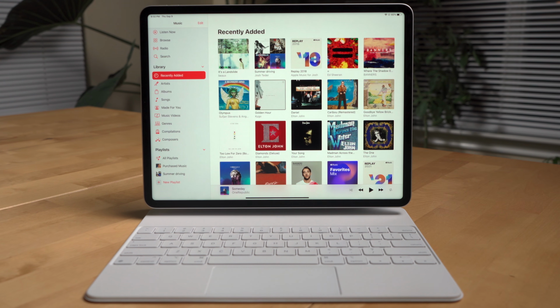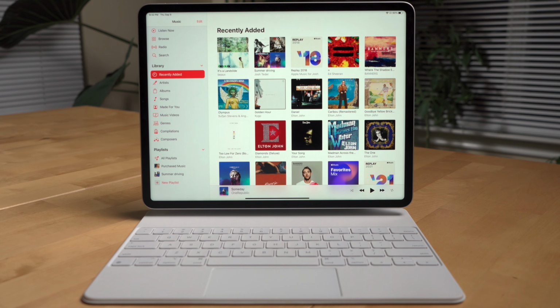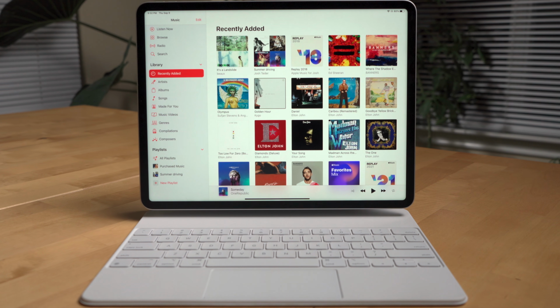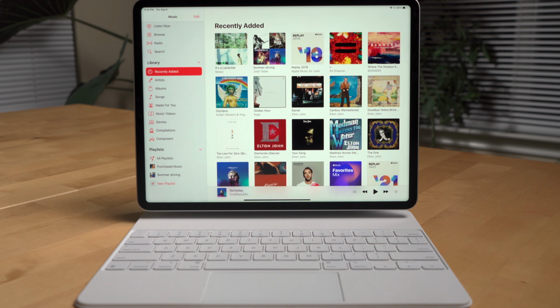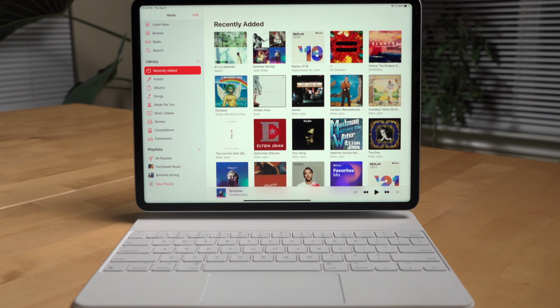Alright, the next tab is the Library tab, and that's where you'll find all of your downloaded music, playlists, anything you've added to your library, regardless if it's from Apple Music or a previous iTunes library. There are 2 reasons why you would add something to a library in Apple Music. The first being that you need to download music. In order to download music in Apple Music, you need to first add that music to your library.